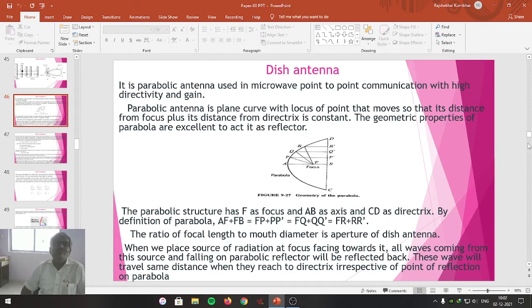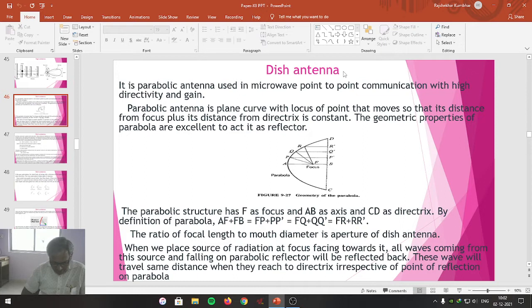In yesterday's offline lecture, we studied the types of antenna, and in that we studied the half-wave dipole antenna and the Yagi antenna along with their structure, their construction, their radiation pattern and the parameters associated with them. Today we are going to consider one more type of antenna, and that is known as the dish antenna.